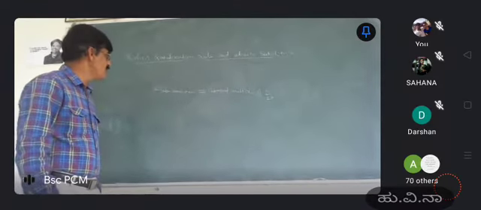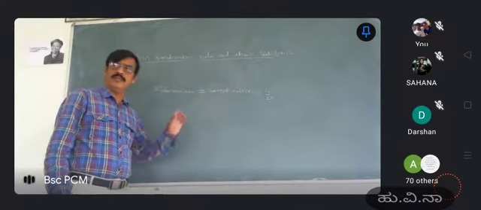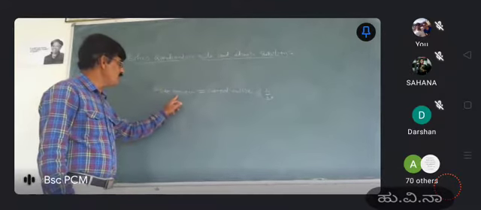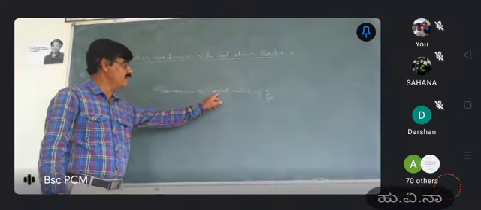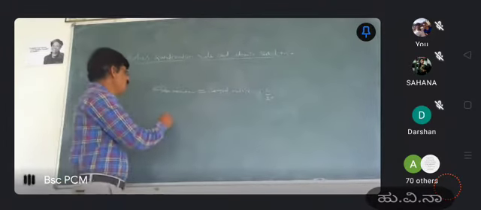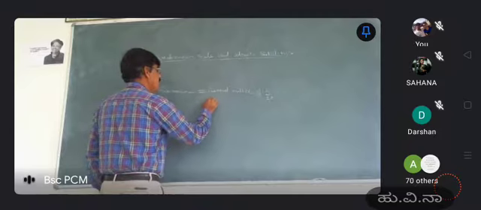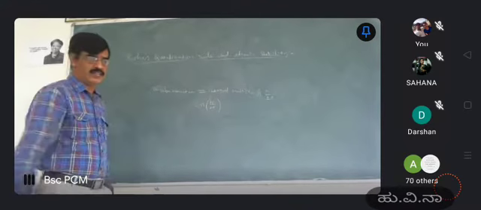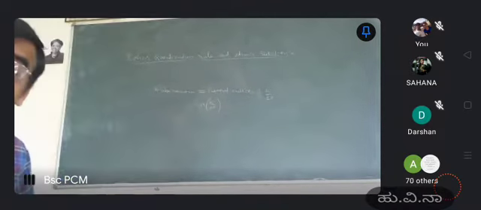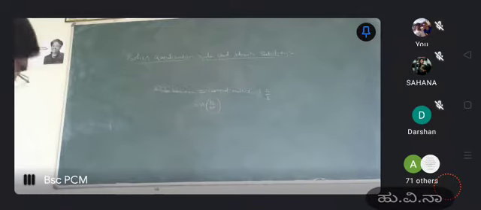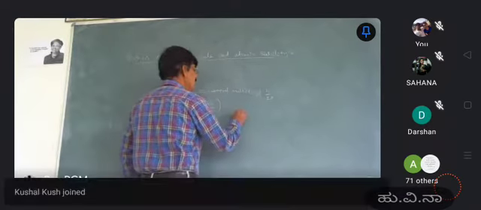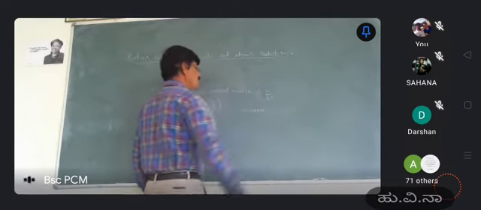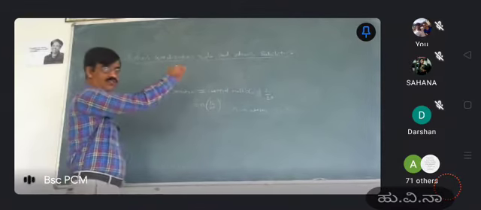The Gauss quantization rule says that whenever any particle is under motion, it has an angular momentum. Now this angular momentum is equal to an integral multiple of h by 2 pi, that is L equals n h by 2 pi, in which n is an integer. So maybe it is 1, 2, 3, and so on. This is called as Gauss quantization rule.